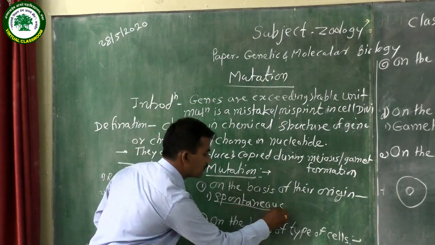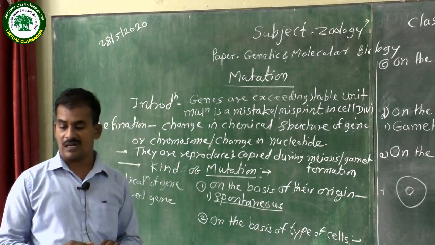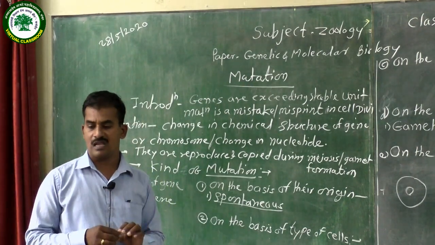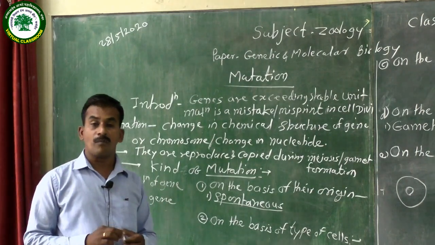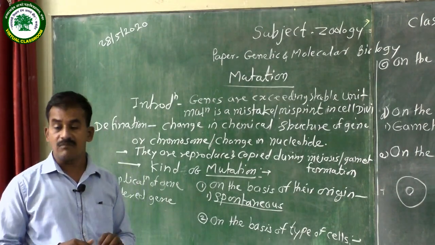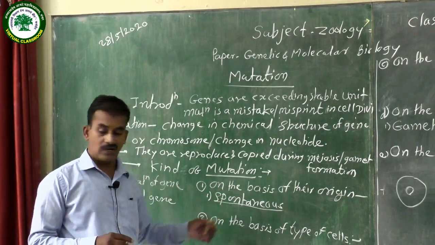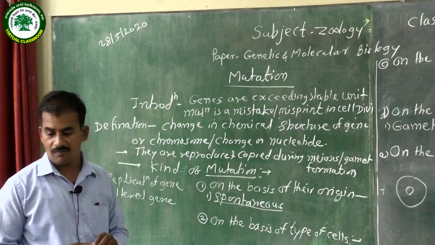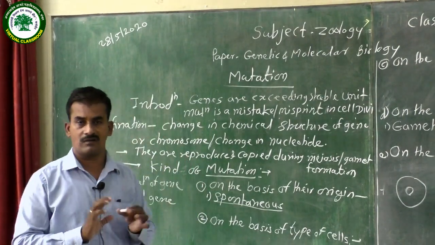Spontaneous mutation is also called natural mutation, and it is due to normal cellular operations or random interaction with the environment. When this spontaneous mutation happens, the exact cause is totally unknown, but the change happens.